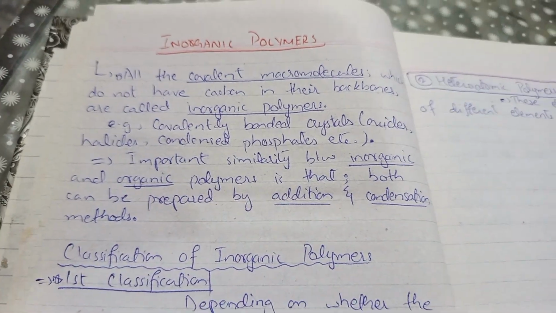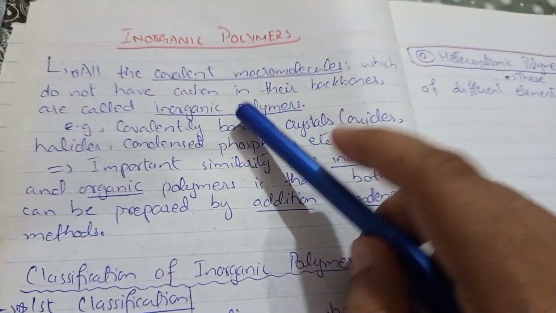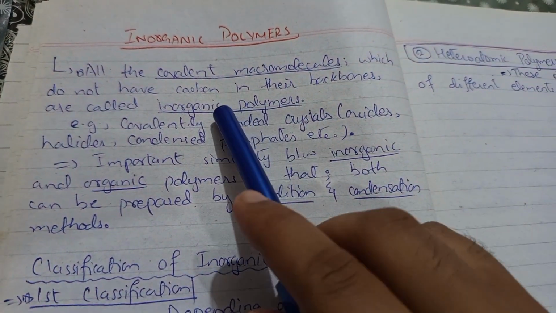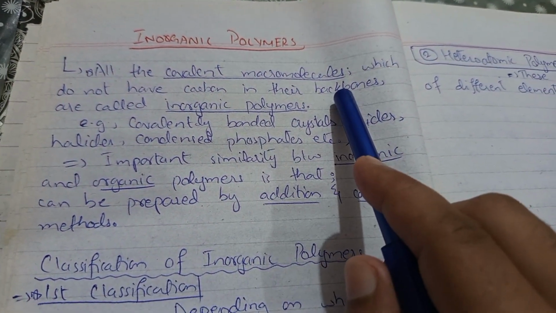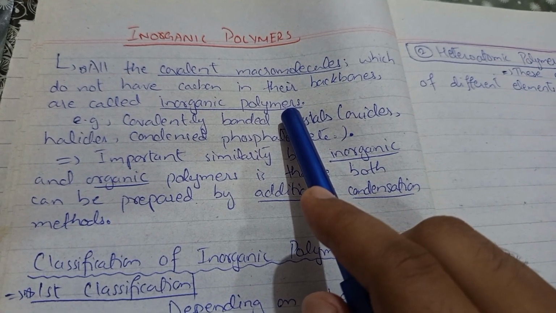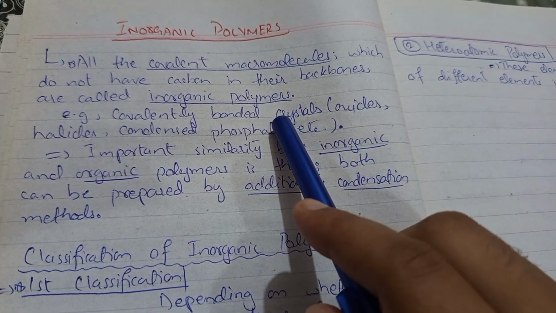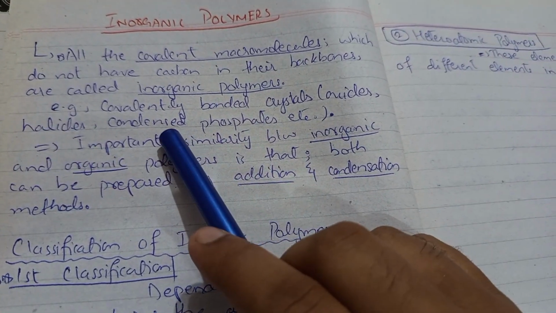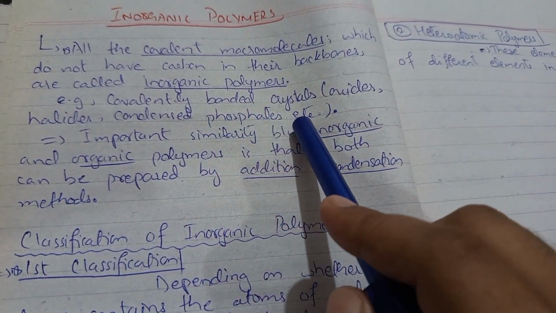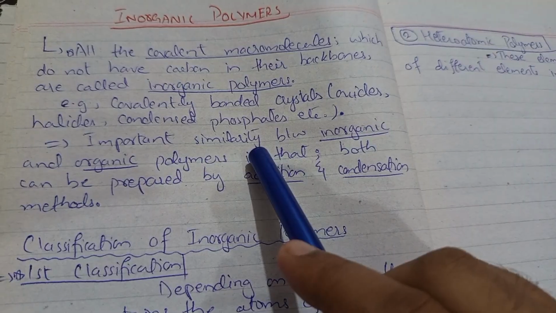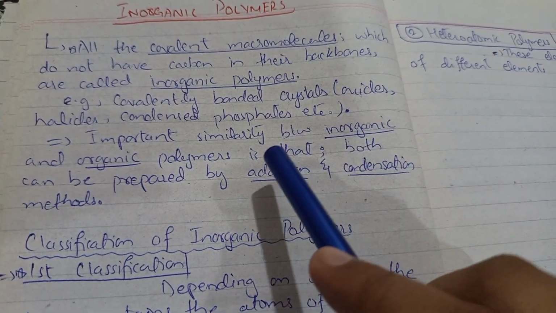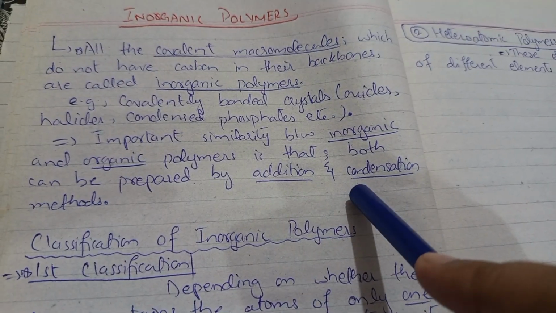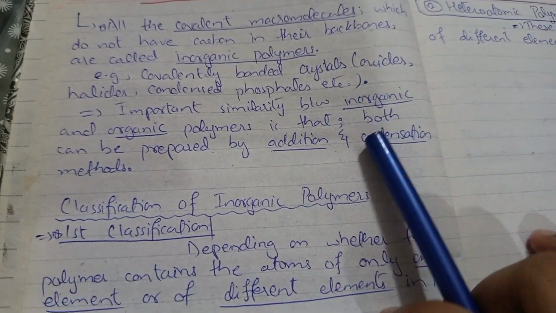So, friends, if we talk about inorganic polymers, all the covalent macromolecules which do not have carbon in their backbones are called inorganic polymers. For example, covalently bonded crystals like oxides, halides, condensed phosphates, etc. An important similarity between inorganic and organic polymers is that both can be prepared by addition and condensation methods.